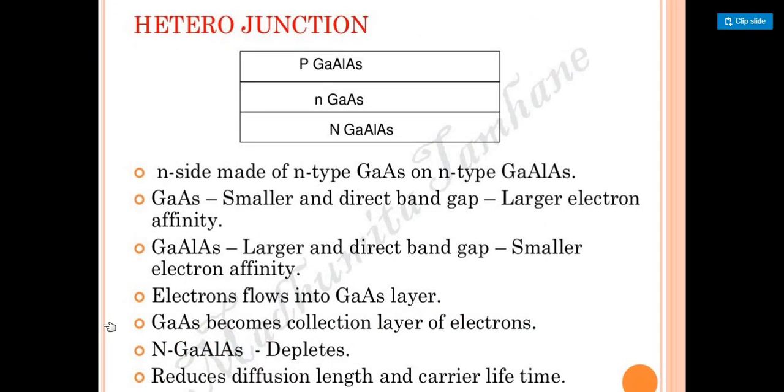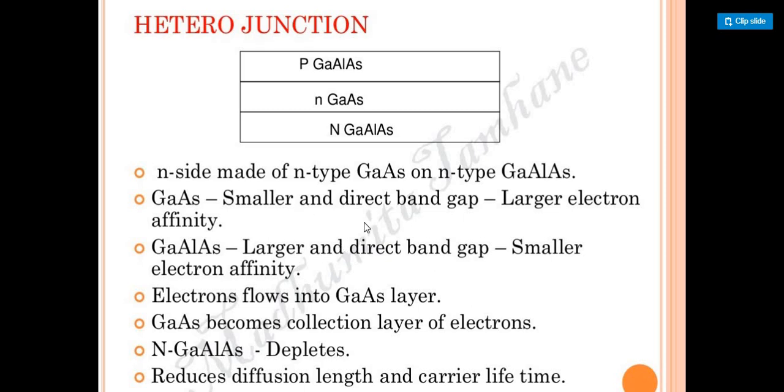Next is regarding heterojunction. The name itself states that it should have different junctions. Like for the p-type material, we are taking gallium aluminium arsenide, and for the N region we are taking gallium arsenide. Again for the N plus region, we are taking gallium aluminium arsenide. So if you take these three regions and all three are different, then this is considered to be the heterojunction.